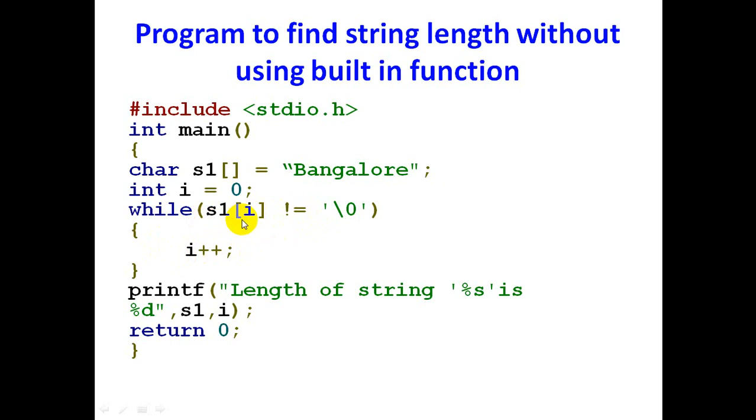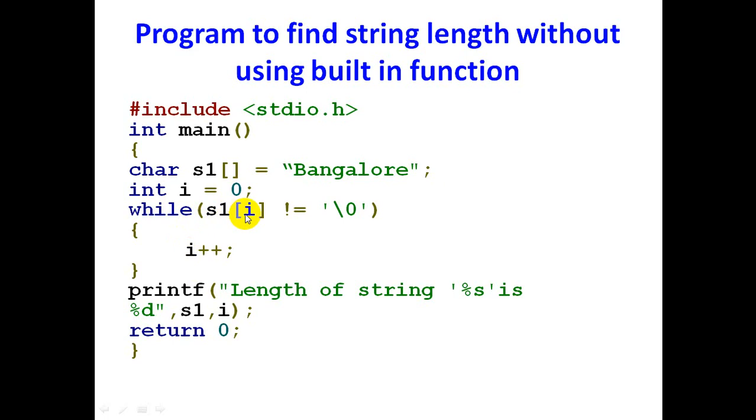s1 of 6 is O. O is not equal to null, so it will come inside the loop and it is incremented to 7. s1 of 7 is R. R is not equal to null, so it will come inside the loop and it will be incremented to 8. s1 of 8 is E. E is not equal to null, so it will come inside the loop and it will be incremented to 9.